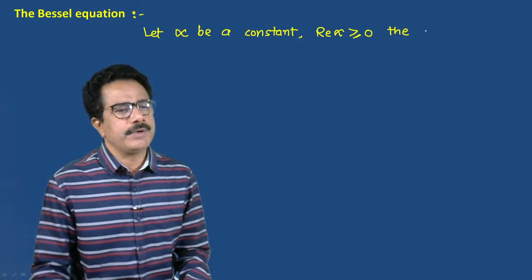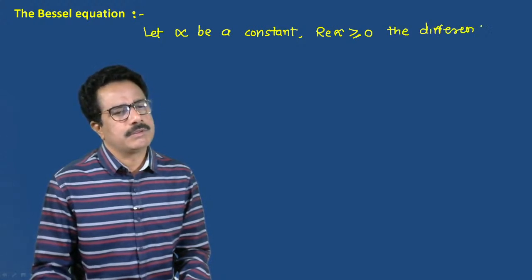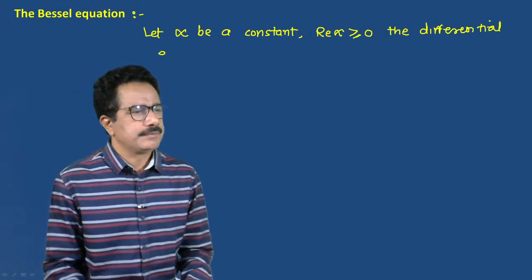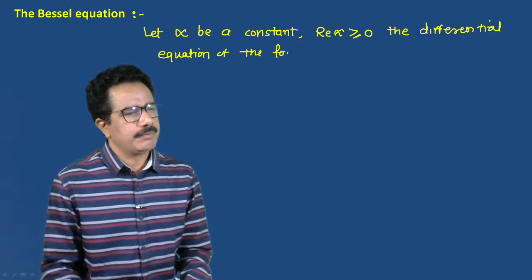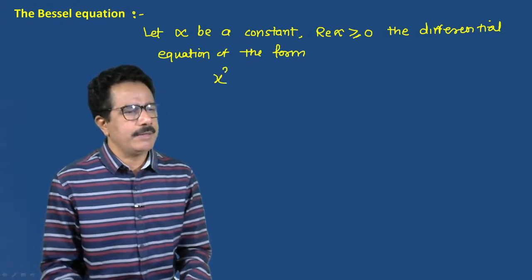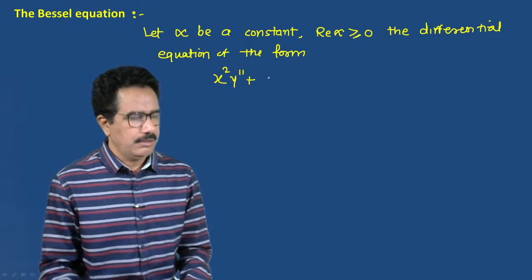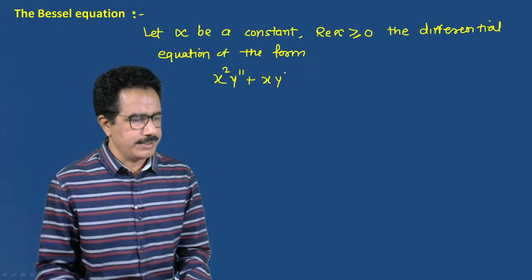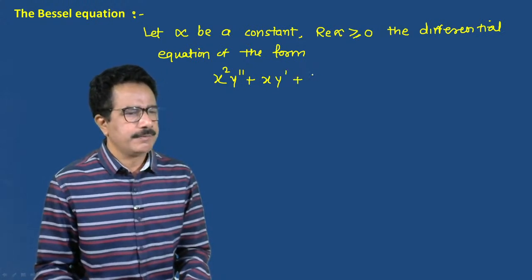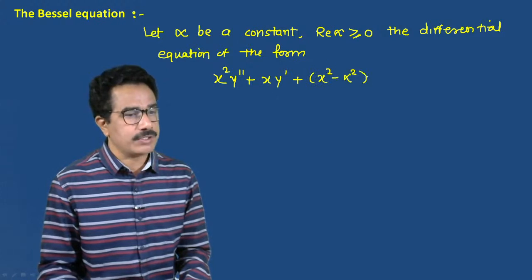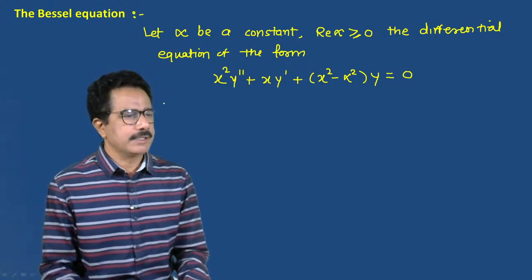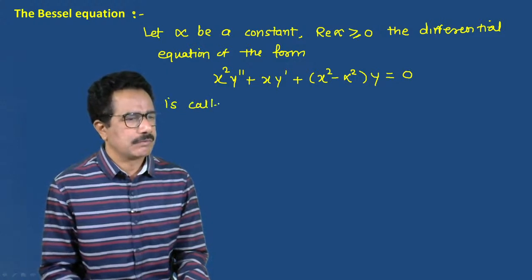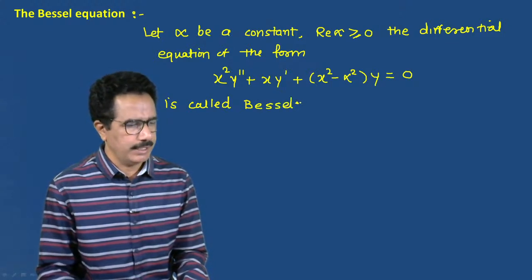Then the differential equation of the form x square y double dash plus x into y dash plus (x square minus alpha square) into y, which is equal to 0, is called Bessel's equation.